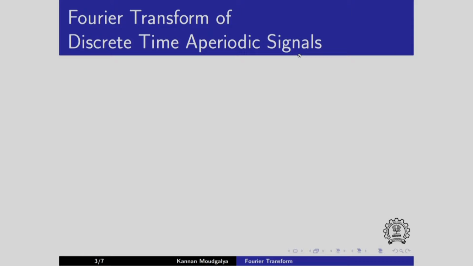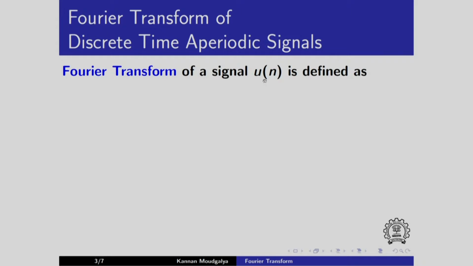This is what we had called discrete time Fourier transform earlier when we discussed frequency response. Because the discrete time signal is the default signal here, I might even call it Fourier transform. We will define the Fourier transform of a signal u[n] as follows, which is the same definition I motivated in the frequency response video.